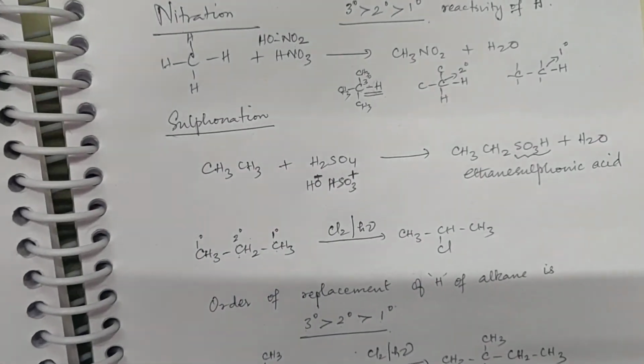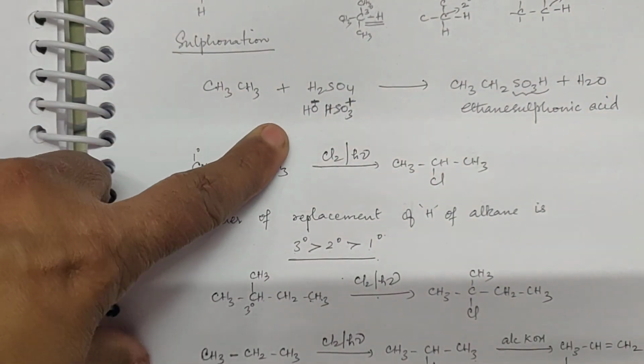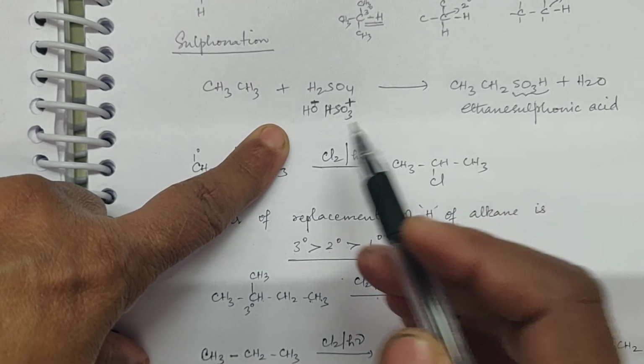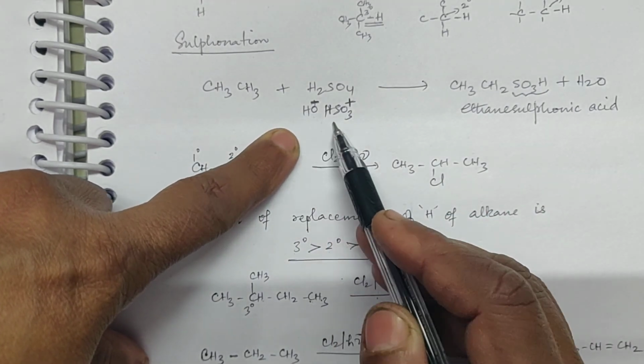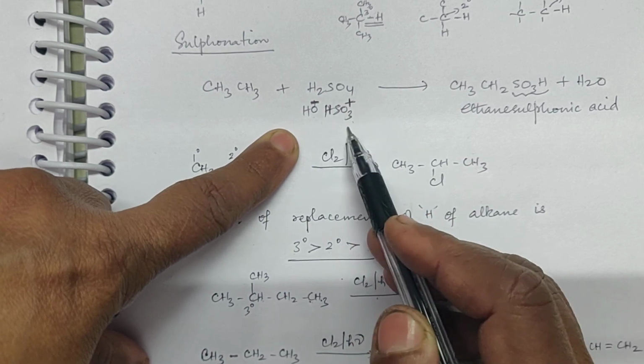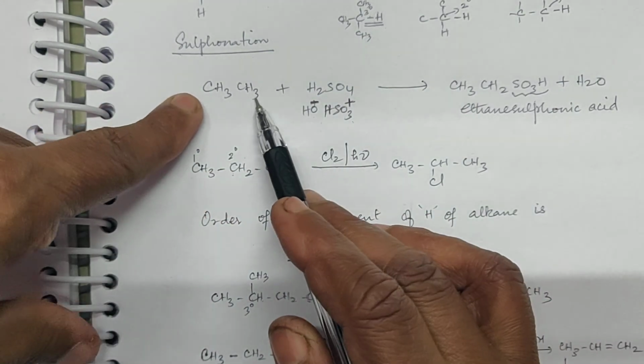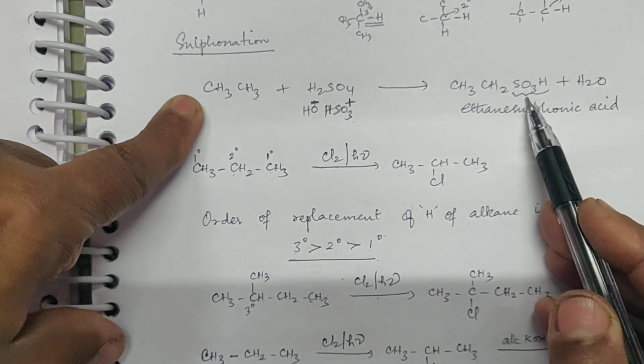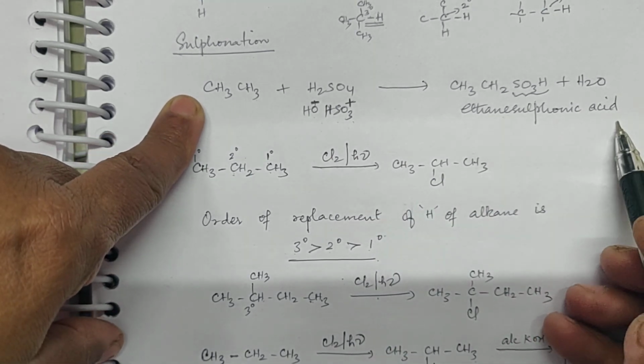Same way, sulfonation. In the case of sulfonation, SO3H group is attached. Now this will be in the form of OH minus and HSO3 positive or SO3H positive. So one hydrogen will be substituted by this SO3H group. So you'll have ethane sulfonic acid.